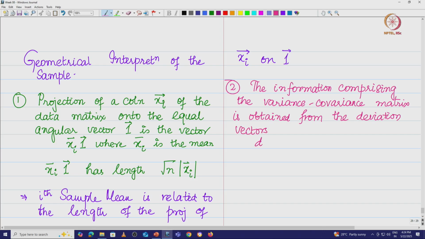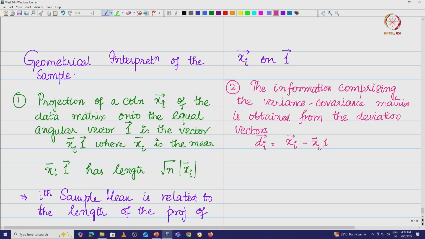Here di is a vector whose components are given by the xi vector minus xi bar into one vector. Please follow the notation here: the one with an arrow is the vector, the other one with the bar is a scalar quantity, the sample mean.